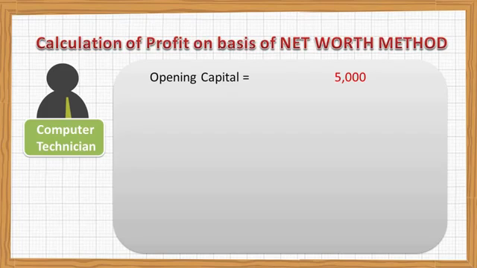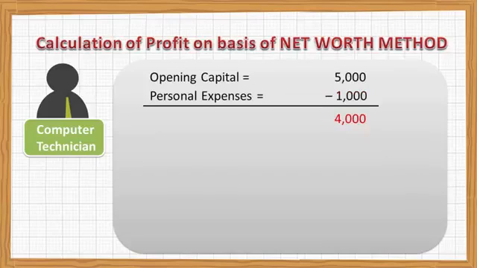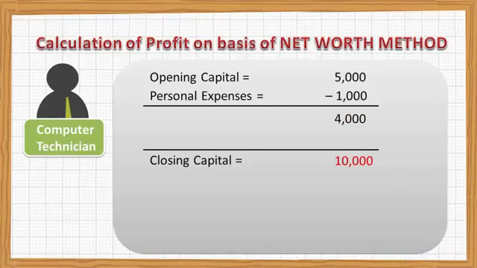Let me continue this example. Suppose you leave your home with 5,000 in your pocket and you attend different complaints, and during the day you spend rupees 1,000 on personal expenses, like you took lunch somewhere and spent 1,000 rupees. But when you came back home, you had rupees 10,000 in your pocket. What does it mean? You left your home with rupees 5,000. Out of that, you spent 1,000 for your personal use. So you should have rupees 4,000 in your pocket. But you have 10,000 rupees.